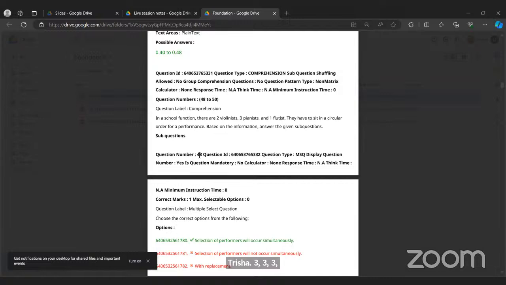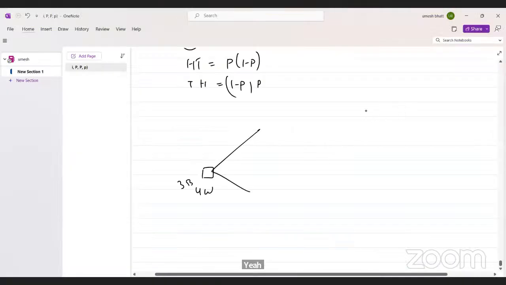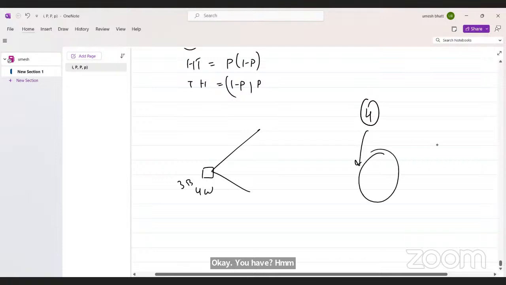Why? There are 4 members in a circle, we can arrange those 4 members in 4 minus 1 factorial, 3 factorial ways.